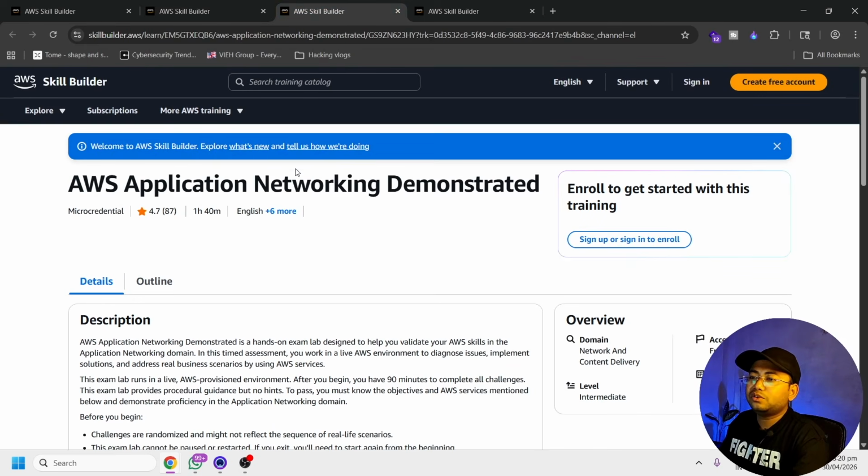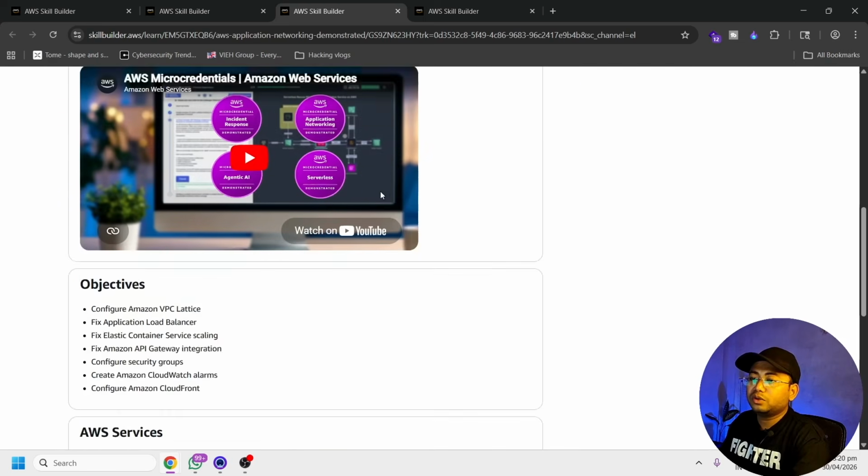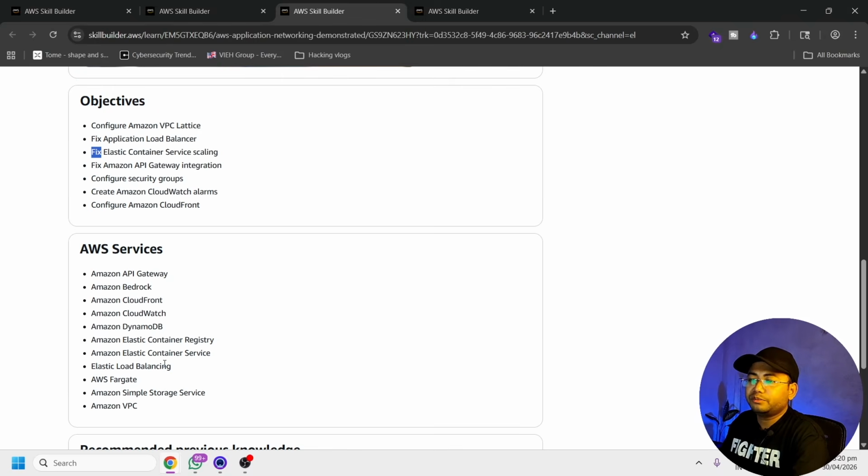The next course is AWS application networking demonstration. This is very, very important for cybersecurity people, right? Networking is much more important to secure. You can see how to fix the load balancer. So you'll get an idea of what all those terms exactly mean, right?